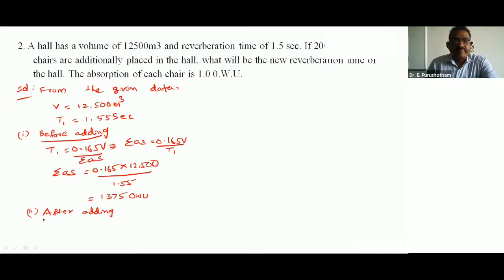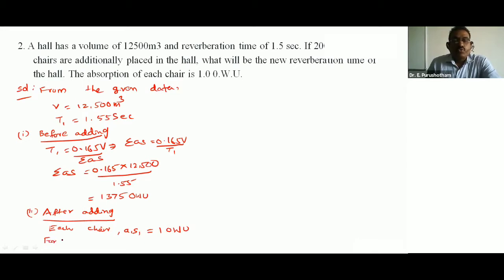So second one, after adding cushion chairs. After adding cushion chairs, each cushion chair has A1 S1 equal to 1 OWU, open window unit.